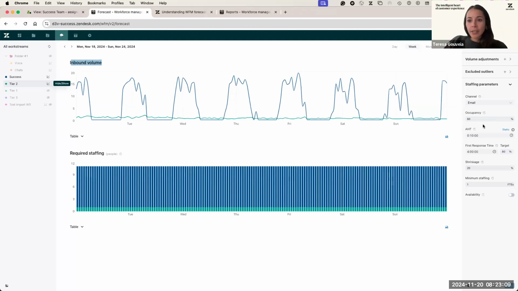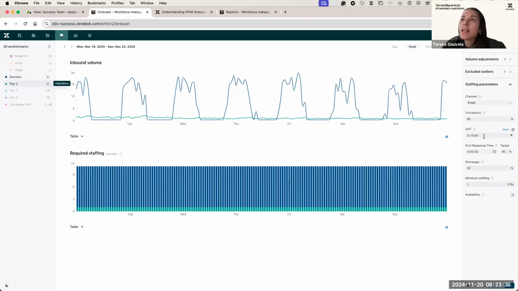The industry standard is 80, so it's like 75, 85. More than that, it can mean burnout for your agents in the future. So we have this by default at 80, but you can change this to 85, 75, etc. It's not a fixed value.